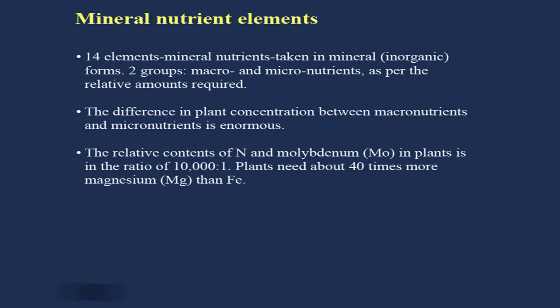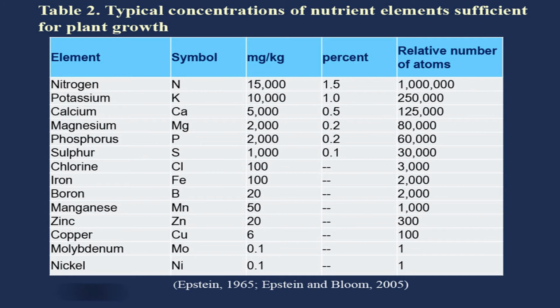So, the relative amount of nitrogen and molybdenum in plants is in the ratio of 10,000 to 1. You can see the difference in the concentration of these two elements. Nitrogen is 10,000 and molybdenum is only 1 part. Now, you see this table, this is quite interesting.